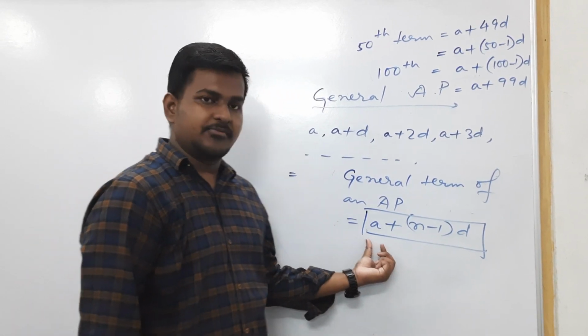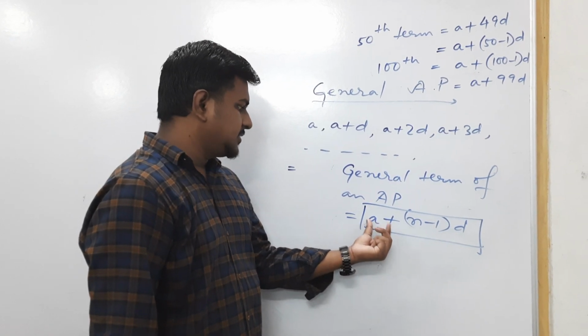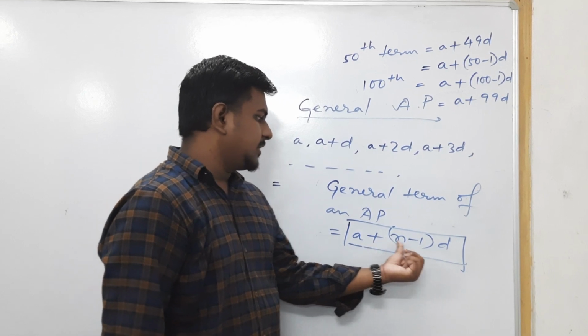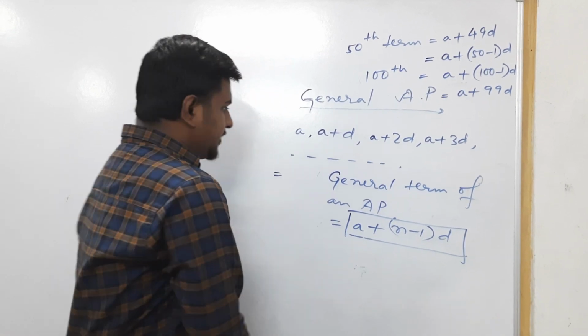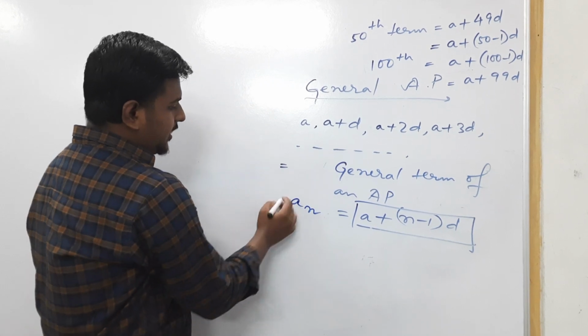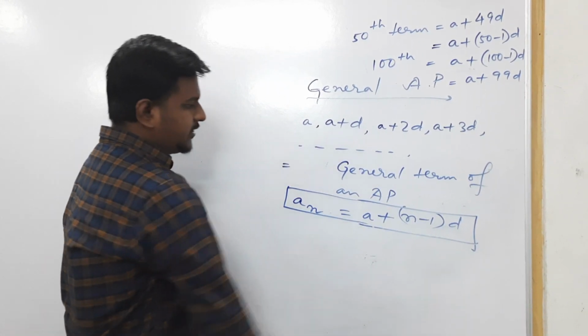It's a very important formula. It's the first formula of this chapter. To find the general term of an AP, we find the relation A plus n minus 1 into D. And the nth term, the general term, is denoted by an. So an equals A plus n minus 1 into D.